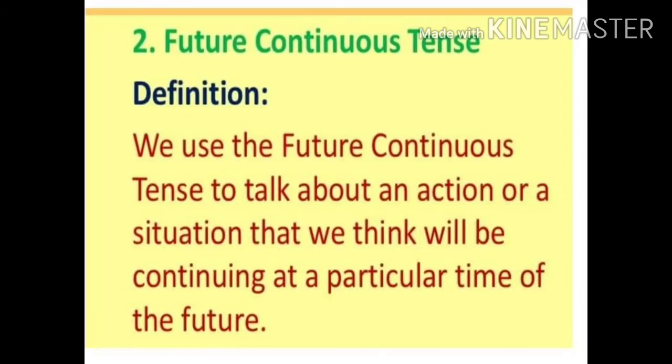The next subdivision under future tense we're gonna learn is future continuous tense. Children, future continuous tense is used to talk about an action or a situation which we think that it will be happening or continuing at a particular time in future. Here we are particular about the time and we are particular that the action will be in process in future time, going on in future time.